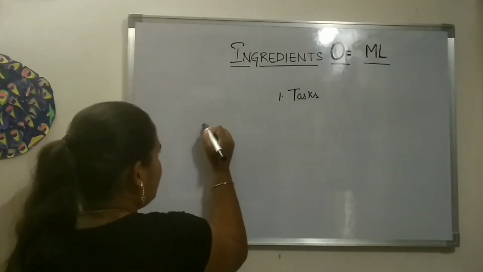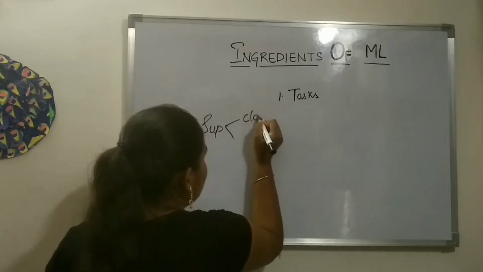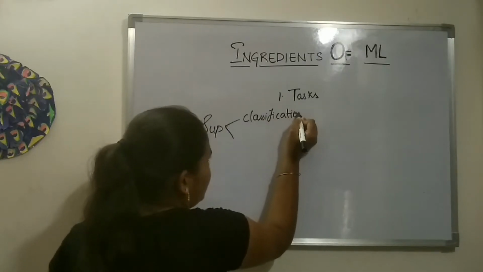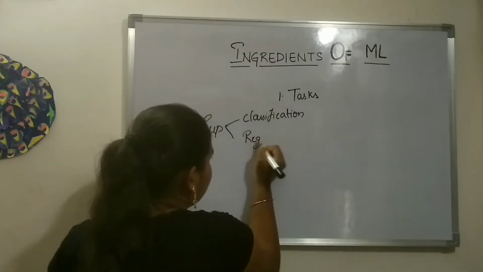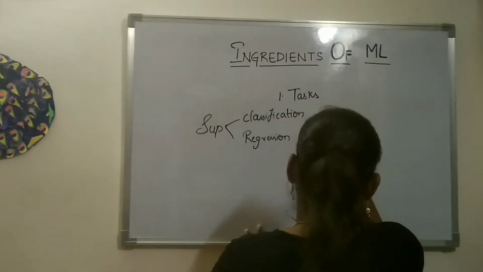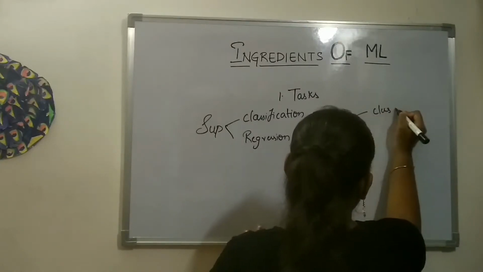When we go with supervised learning and unsupervised learning, we again get four different classes. From supervised learning we get two classes, as we already know, classification and regression. Moving with unsupervised learning, the two classes are clustering and association.